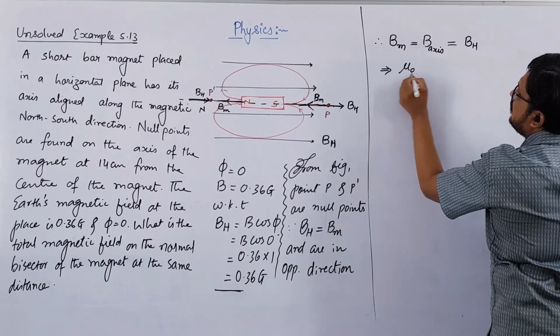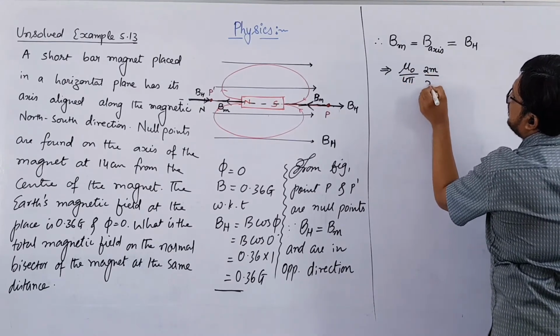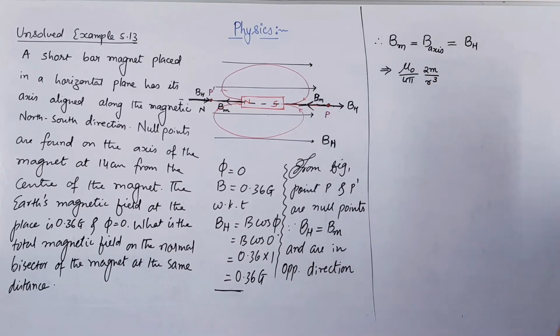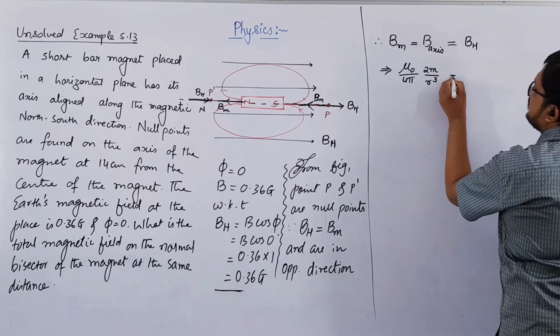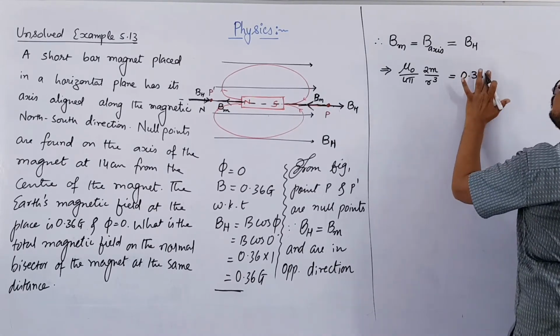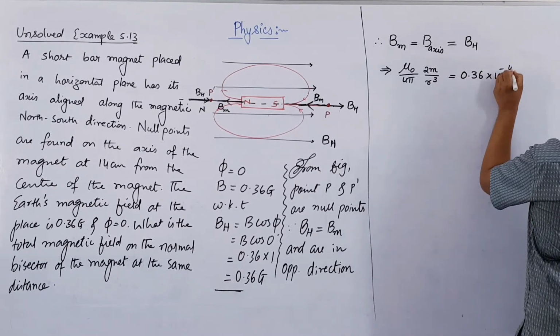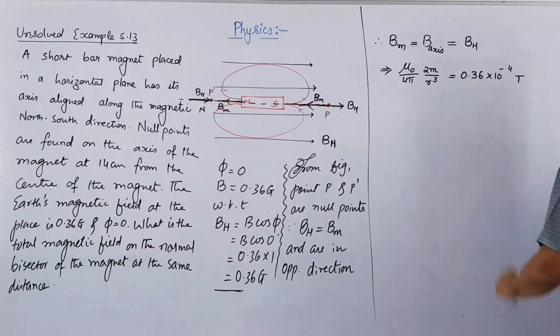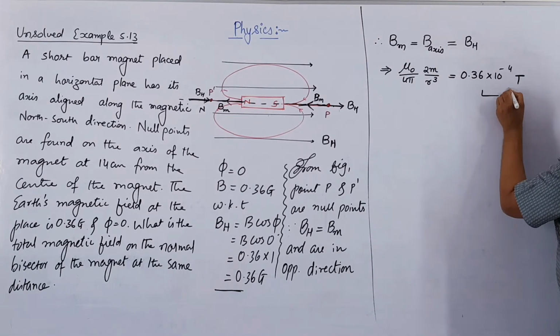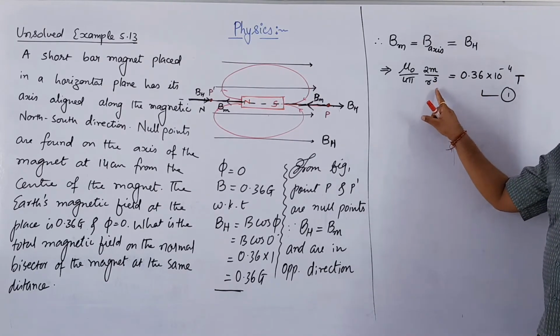Mu 0 over 4 pi 2m by r cube, and that is equal to 0.36 Gauss. Right? So you write 0.36 into 10 to the power minus 4 Tesla. Let this be equation number 1. Here m is also unknown and we want to find r.